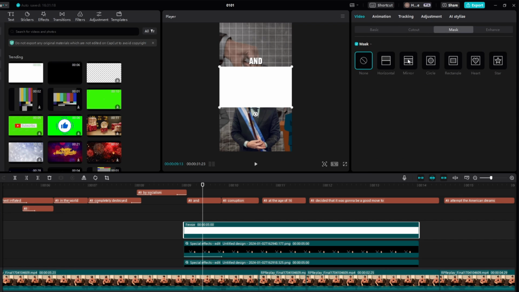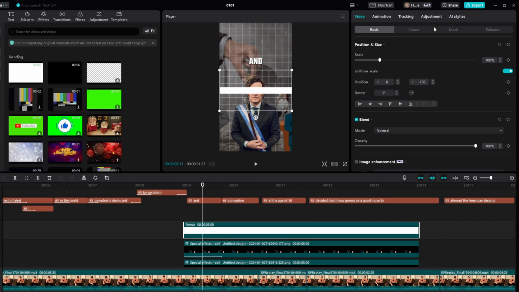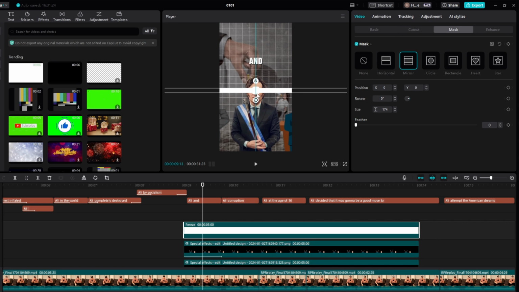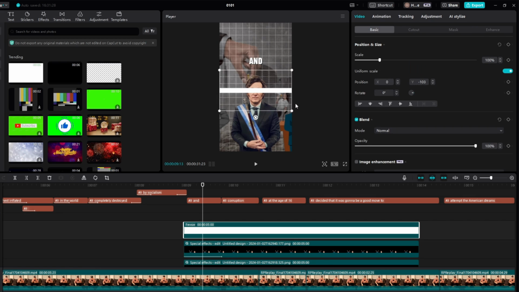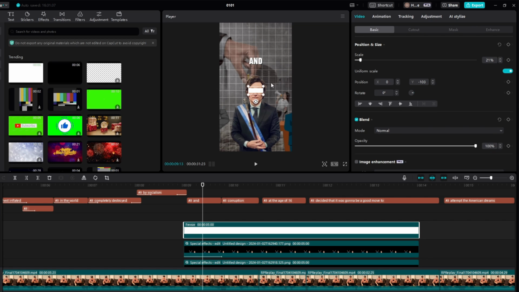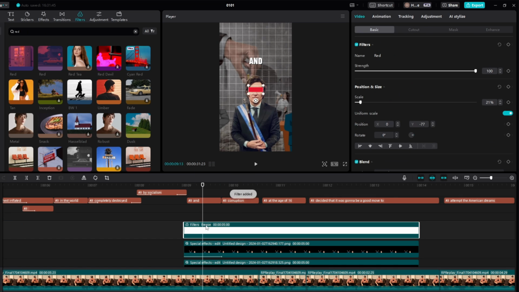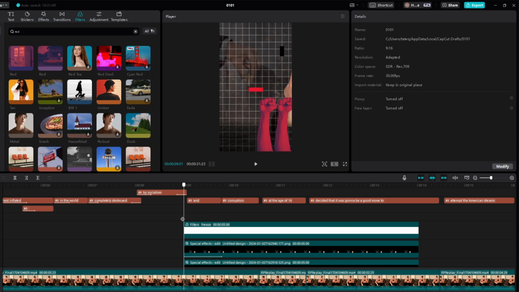And then if we come to mask, mirror, make it super small just so it fits over his eyes. If we mask this again right here, just like so. And then what we can actually do is make it smaller, come back to mask, and then you can actually just increase the size, like so. And then right here we're going to go to effects for this part to change the colour, and we're going to add red, just like so. Perfect. And yeah, so this is what we have so far.